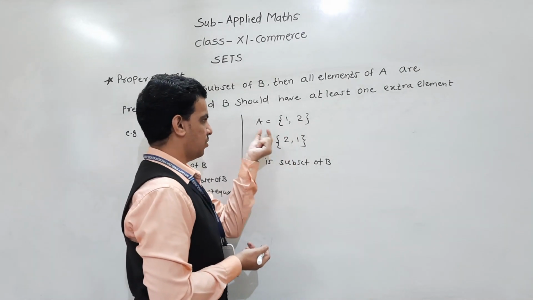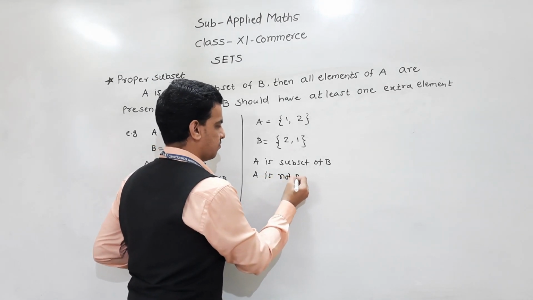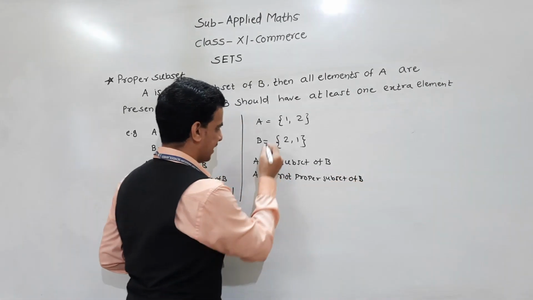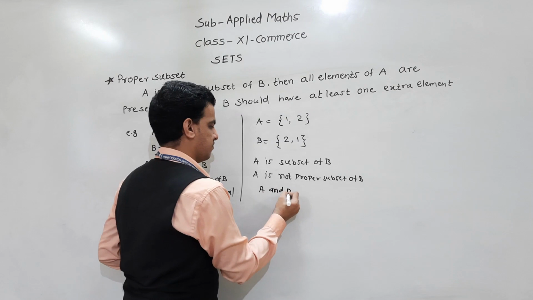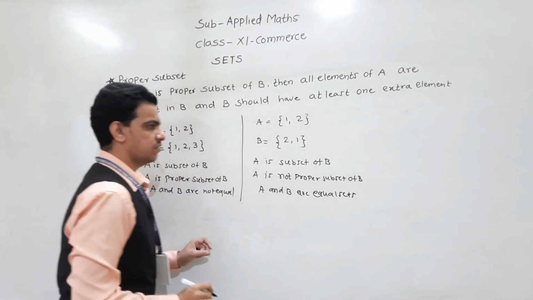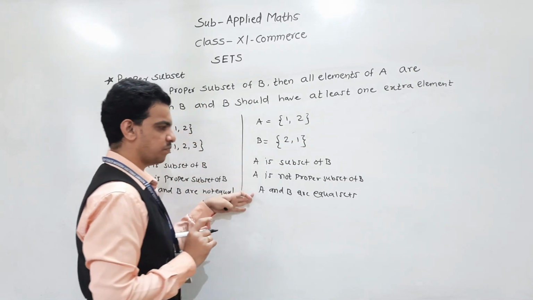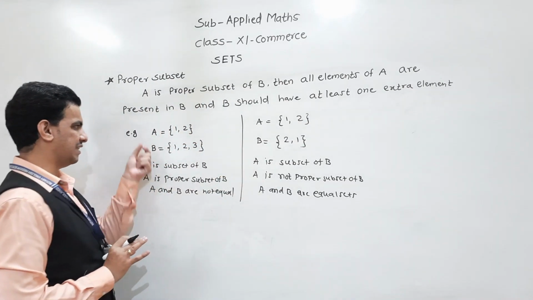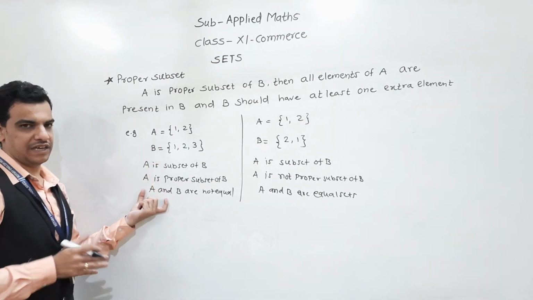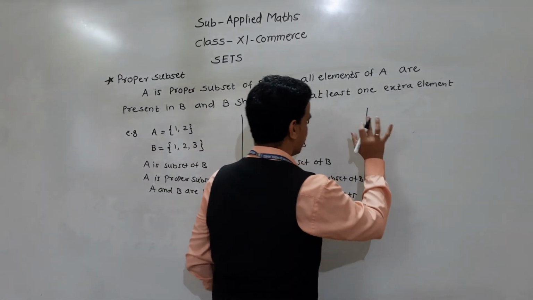So A is not a proper subset of B, but A and B are equal sets. So in this example A is a subset of B, but A is not a proper subset of B, and A and B are equal sets. In the previous one A is a subset of B, A is a proper subset of B also, and A and B are not equal.